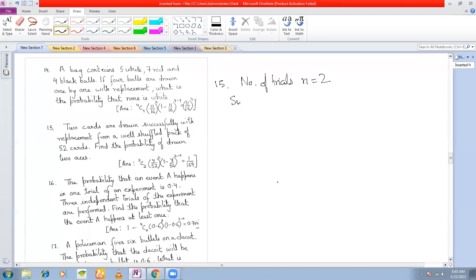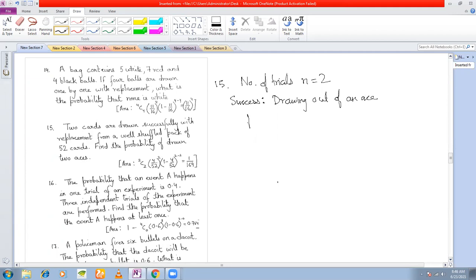What is the success here? Now look at the question: probability of drawing 2 aces. Success is drawing out an ace, not 2 aces. Because what is each trial? In each trial, we are drawing out 1 card, isn't it? So that is why drawing out an ace will be our success, one single ace. There are 2 trials, and in each trial, we are drawing out 1 card. So therefore, our success will be drawing out an ace.